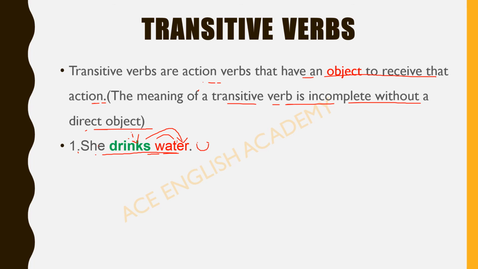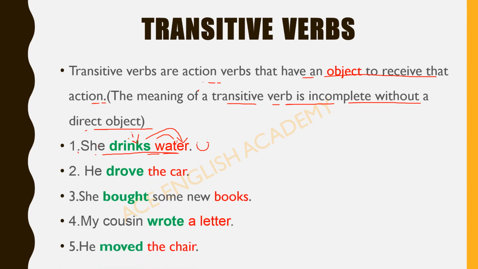Let's see a few more examples. He drove the car. Drive, drove, driven. These are the three forms of verb. So here the car is the object. She bought some books. Books is the object here. My cousin brought a letter. So letter is the object here. He moved the chair. So these transitive verbs are incomplete without a direct object.